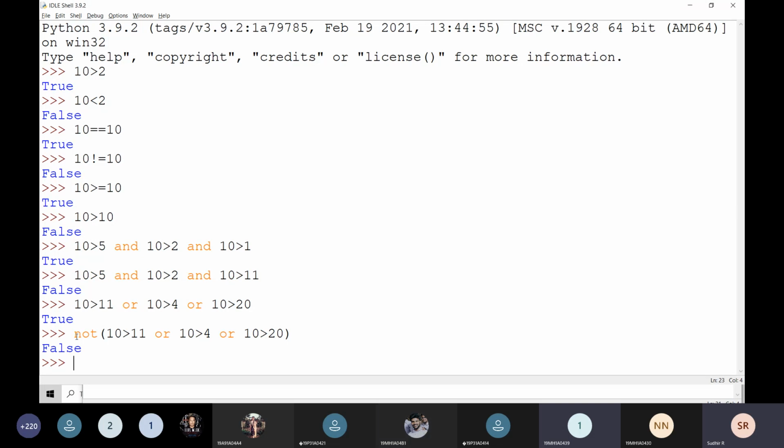Why am I writing the not symbol here? If I give a not symbol, then true becomes false and false becomes true. That's it, nothing else. In that way, we write a not symbol. Clear? When we work on a number of examples, you will get a clear idea about how to use all these operators.